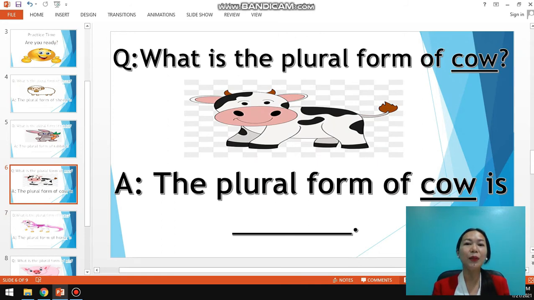What is the plural form of cow? What is the plural form of cow? All right, the plural form of cow is cows. The plural form of cow is cows.